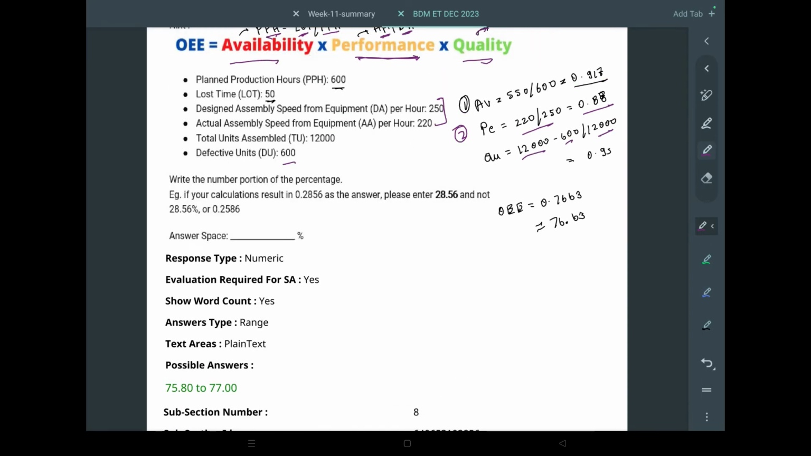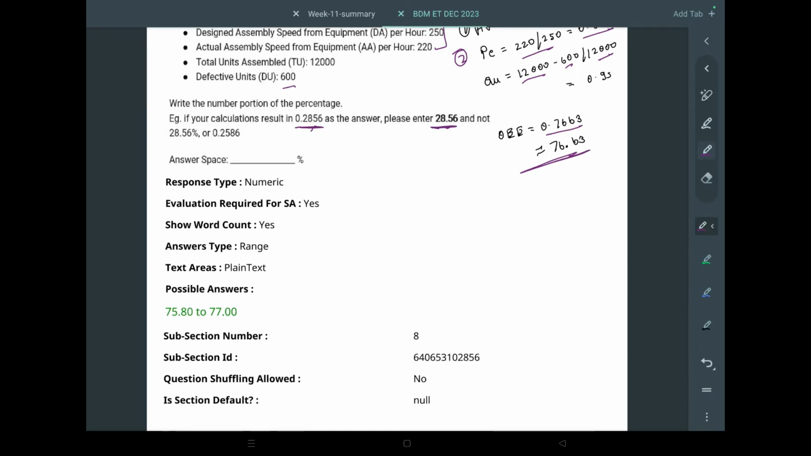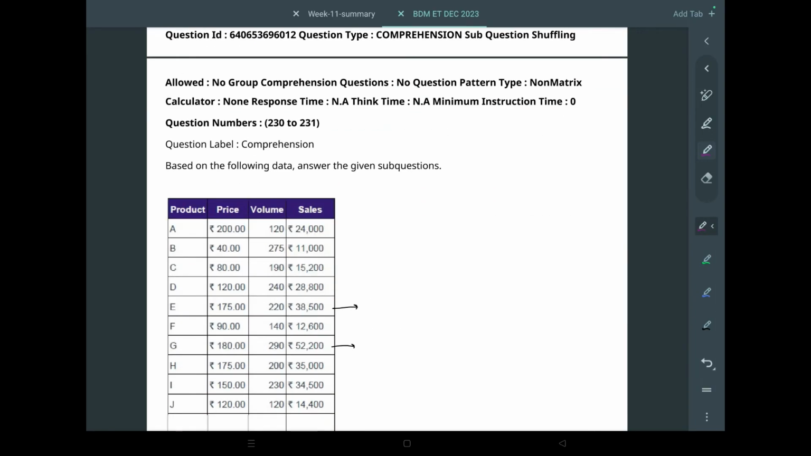So when we multiply this, if it's 0.2856, we need to write it as 28.56. Please take care of how we need to give the answer, because in GA also, a lot of people got questions wrong because they didn't read the instructions specifically. So take care of this. 0.7663 becomes 76.63. Okay, this is the OE.